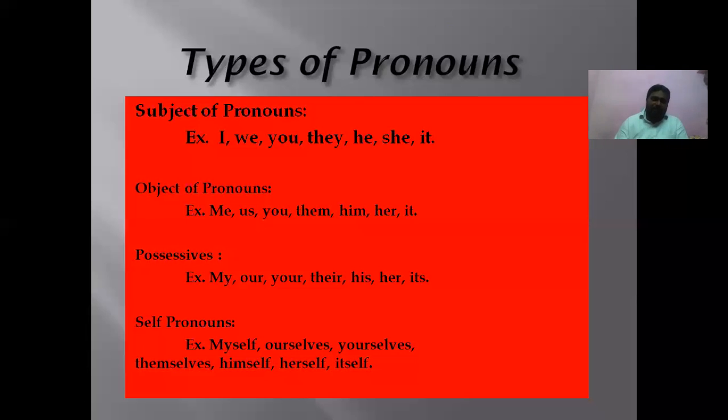And then last one, self pronoun. Why do we call it self pronoun? Very simple. All these pronouns will come with self. At the end of that pronoun, we will have self. For example, I, myself. We, ourselves. For you, yourselves. For they, themselves. For he, himself. For she, herself. For it, itself.